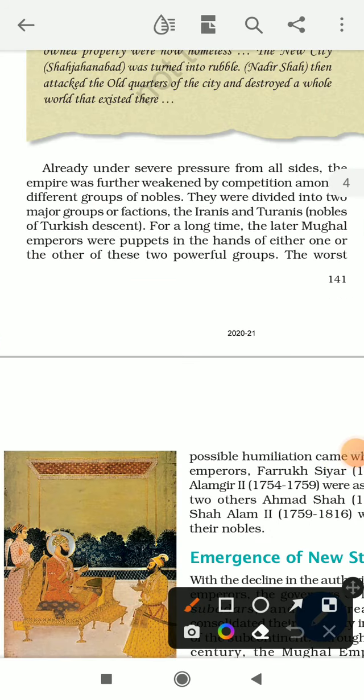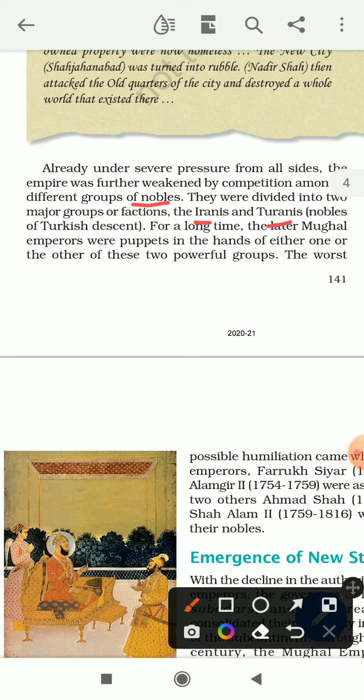Already under severe pressure from all sides, the empire was further weakened by the competition among different groups of nobles. There were nobles, basically the ministers. They came from different groups. They were divided into two major groups, the Iranis and the Turanis. And they started fighting among each other, because of which the empire became weaker day by day.